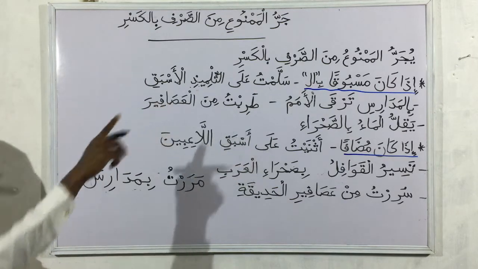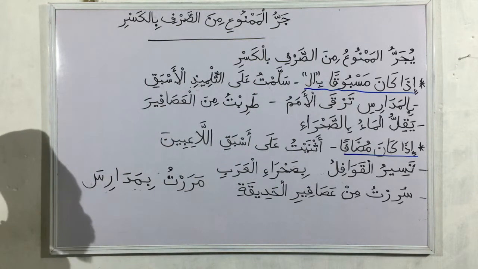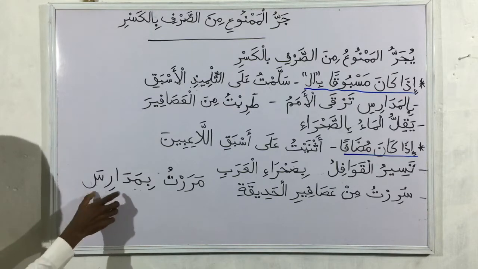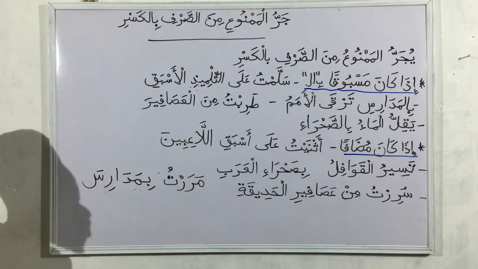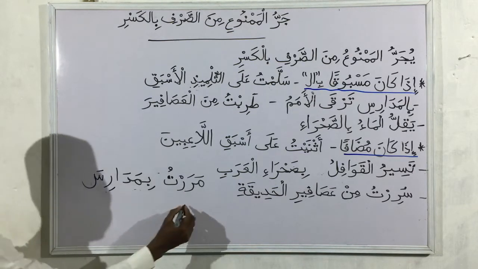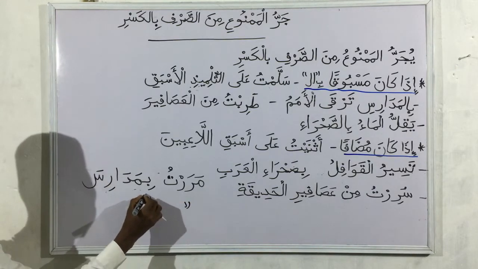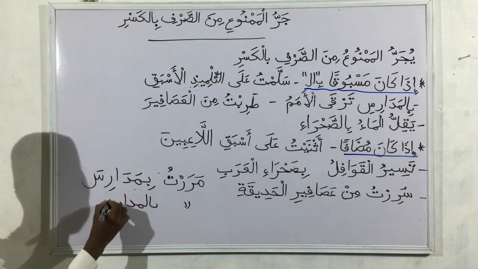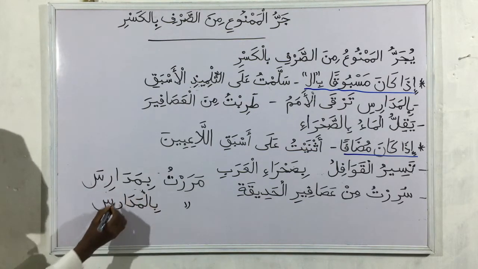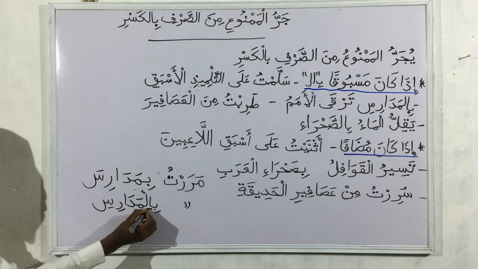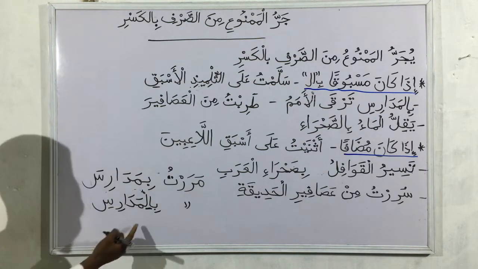Now the first condition is idha kana masbuqan bi al, that is, if any of those nouns that we have mentioned takes alif and lam, it is going to take jarr with kasrah. It won't be fatha anymore. So if we have marartu bi and I add alif and lam here, this will change from madarisa to madarisi, because of the alif and lam.